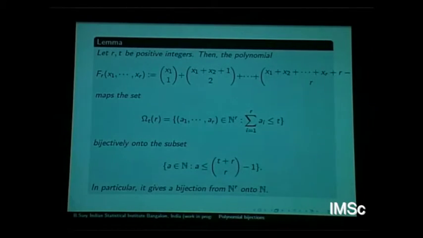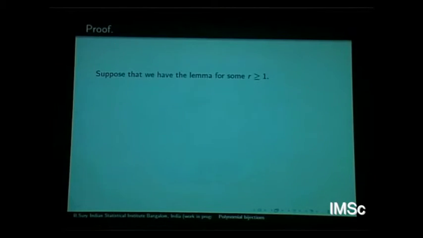Look at the polynomial which I claim is a bijection from N to the r to N. Look at this subset of the box, where the sum of a_i is less than or equal to t. From this box to the set of all these non-negative integers, this map gives a bijection. Let's see why. It's very simple. We just do it inductively. The first case, r equal to 1, is obvious. So start with general r.